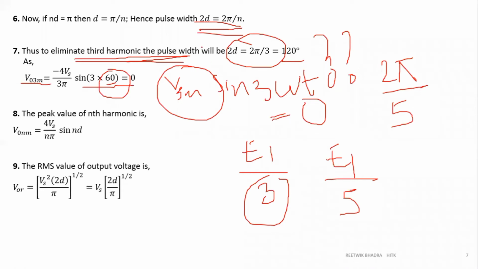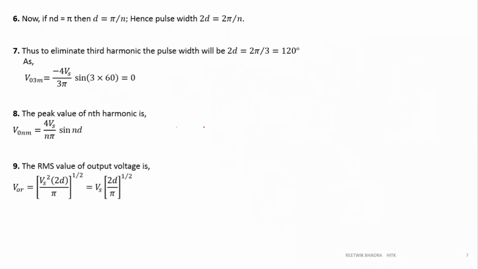We can eliminate only one harmonic because we have only one factor to choose, your pulse width. So we can eliminate the harmonic that is affecting our output voltage the most. Then we can eliminate all other harmonics by using a filter. This is how we are eliminating the harmonics. And then all the formulas are written in terms of n. You can go through this. V0m will be 4 Vs by n pi sine nd. The RMS value will be Vs into (2d by pi) to the power half. You can go through all this.